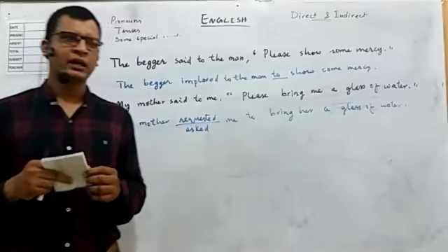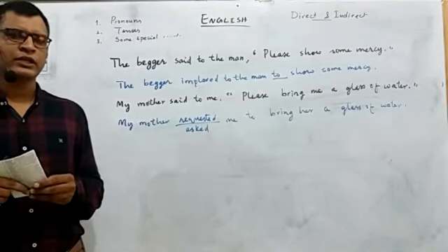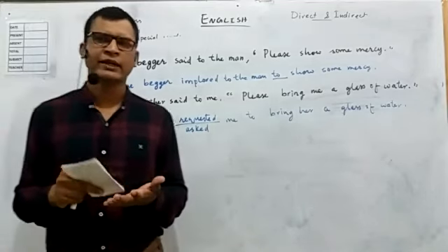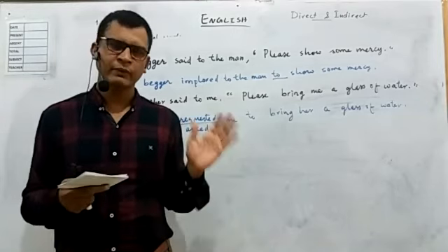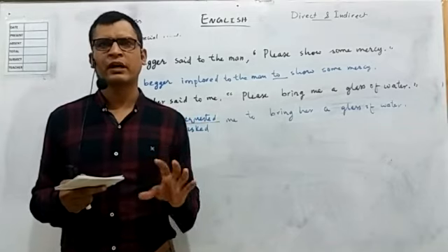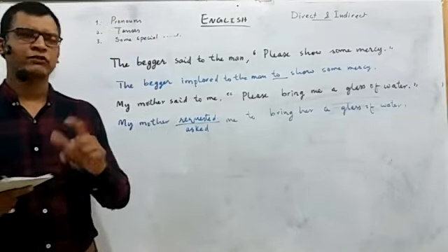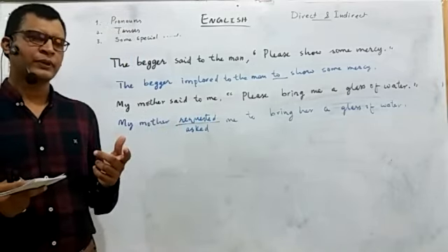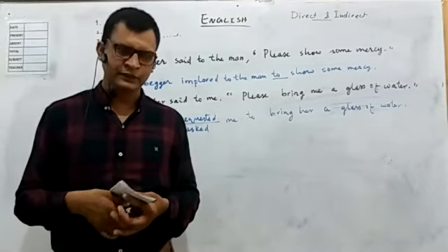Then if there are W-H questions, all the W-H questions start with what, when, where, why, how. We'll keep the word as it is. What, when, where, why, how. The W-H word will be as it is. Then there will be subject and verb. And of course, it would be the past tense of it.